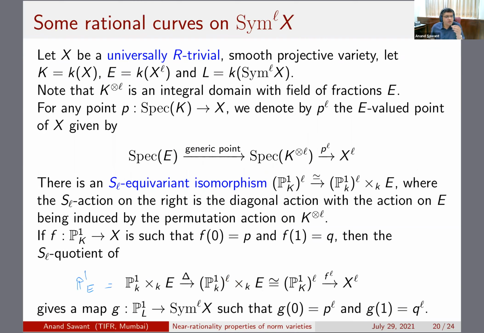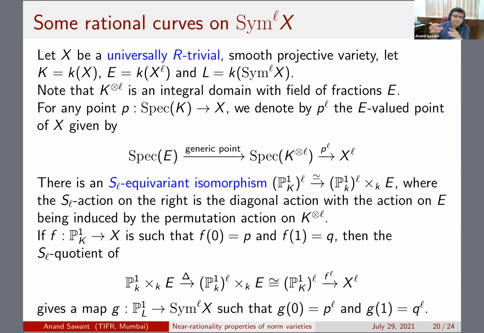So now you have a P1 over E inside X to the L, and this is SL equivariant. After taking the SL quotient, you get a P1 over L. And yeah, this is the key part. So you get the P1 over L into the symmetric power, which connects these two points, P to the L and Q to the L, defined by this recipe. Anyway, for me this was the most tricky point of the proof.